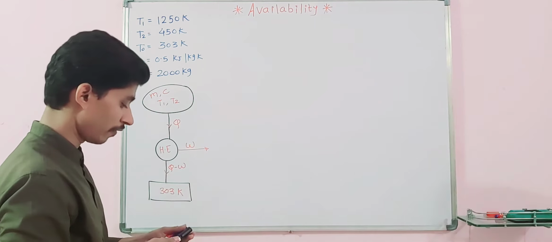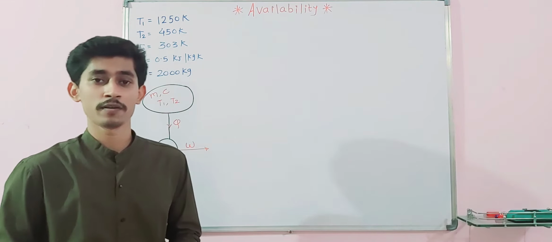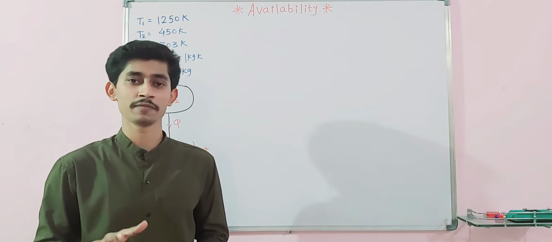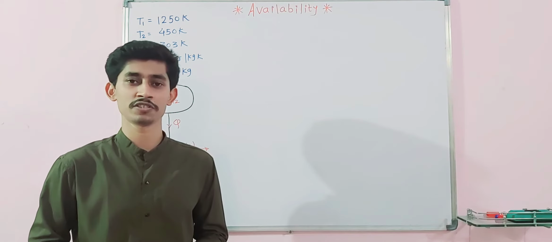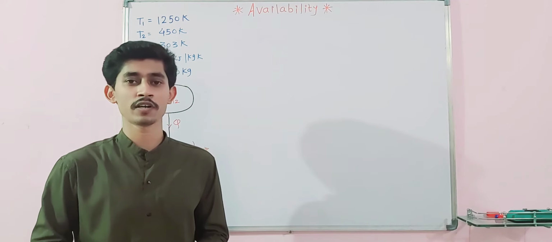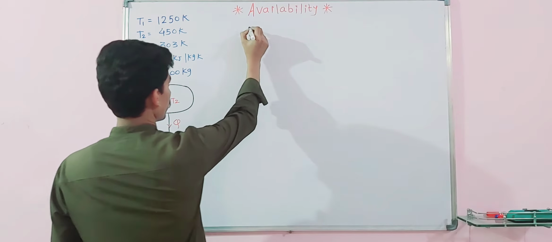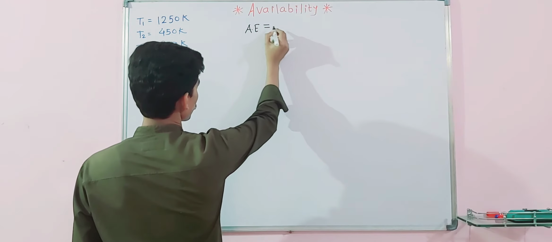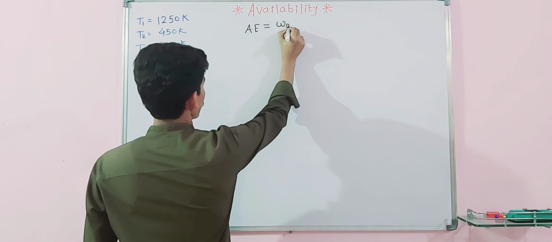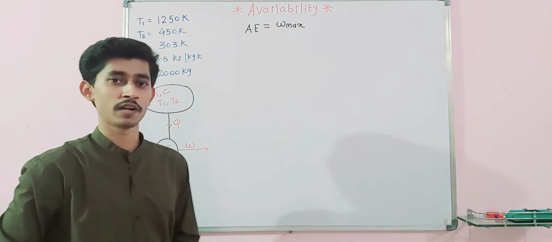So what is available energy? Available energy is the maximum amount of work that can be extracted from the system or heat engine. That is your total available energy. So we can say our total available energy or availability is the maximum work that can be extracted from the two thermal reservoirs.